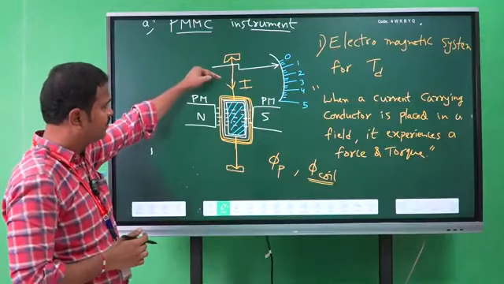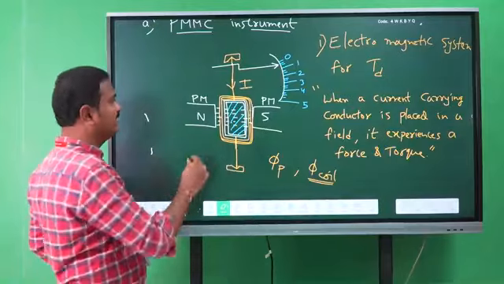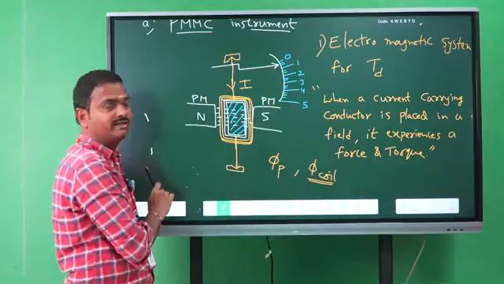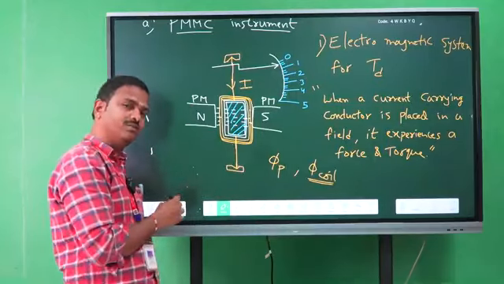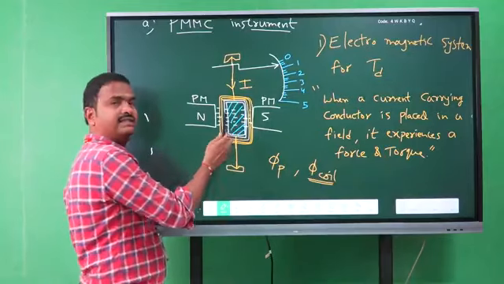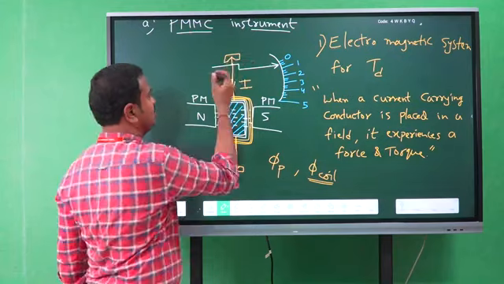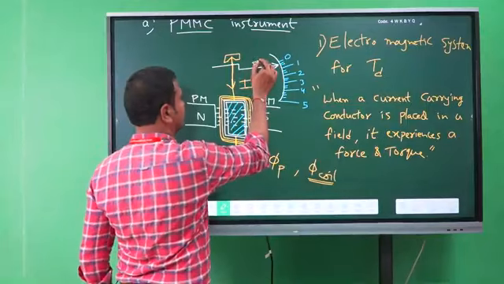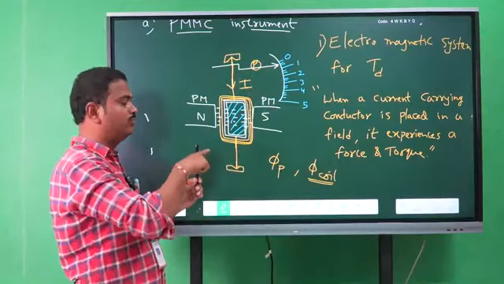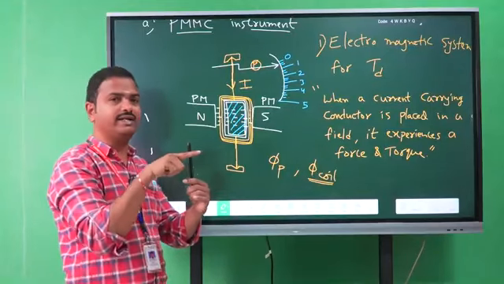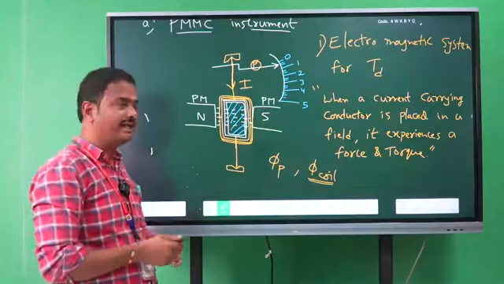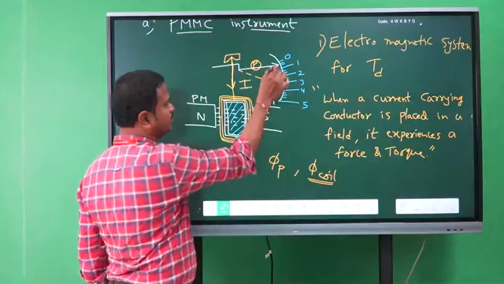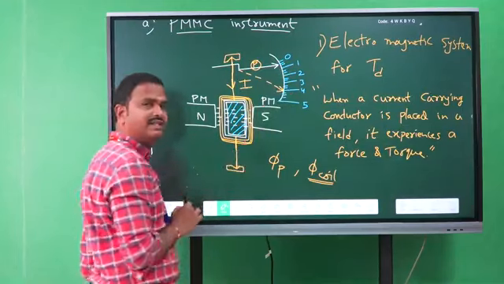The current is flowing through the coil, then according to the principle, the coil will be moving inside the instrument. Then the spindle, which is connected to the aluminum former, is also rotating. Then the pointer attached to the spindle also moves on the scale to represent the value. If the current magnitude is 4 amperes, then the pointer moves from its zero position to the 4 amperes reading.